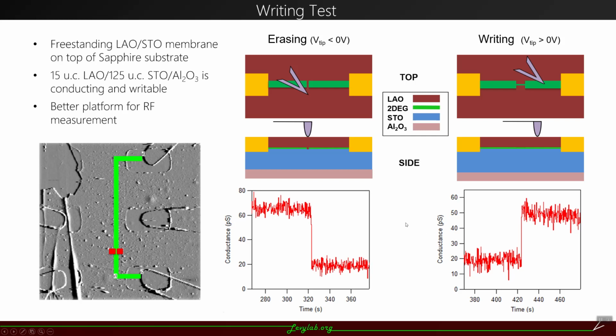This is really exciting because it shows that the LaAlO SrTiO membrane can also be a good candidate under the conductive AFM lithography. Also, we believe it can be a better platform for the RF measurement.